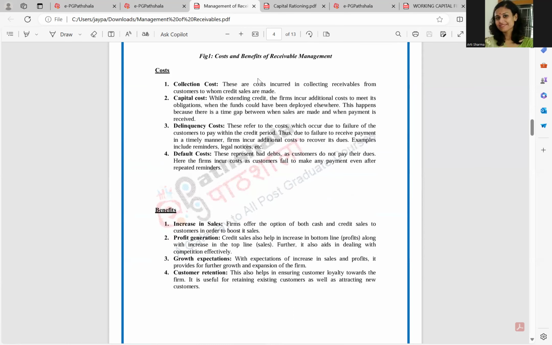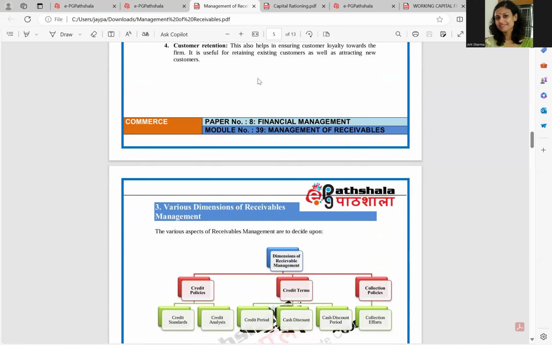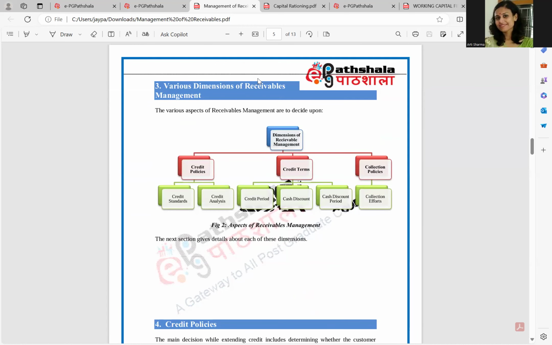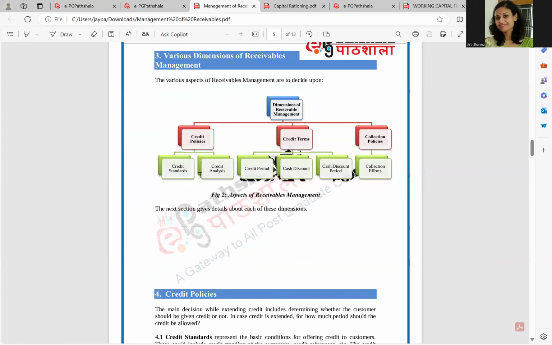Now, these are the costs and benefits which are related to receivable management. Now, there are some dimensions related to receivable management, which include three terms. That is the credit policy, second are the credit terms, and third are the collection policies. So, what are credit policies? See, credit policies include two things, the credit standards and the credit analysis.